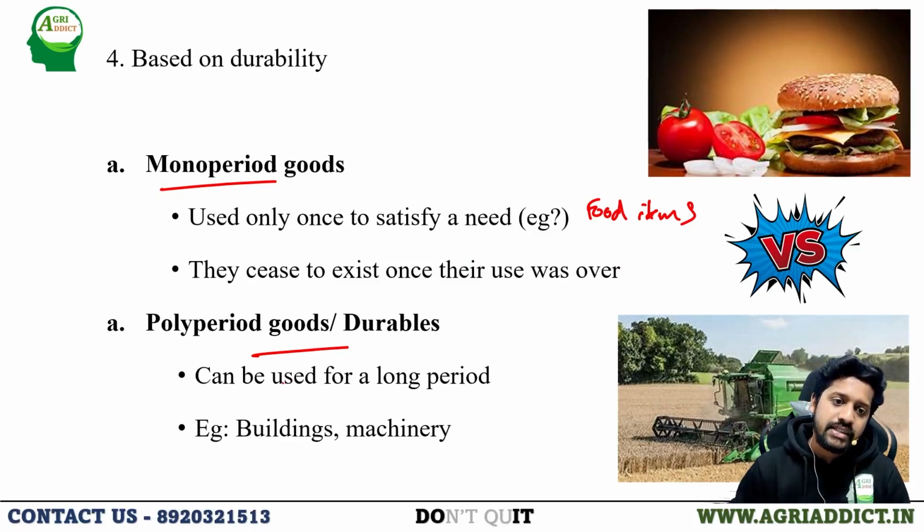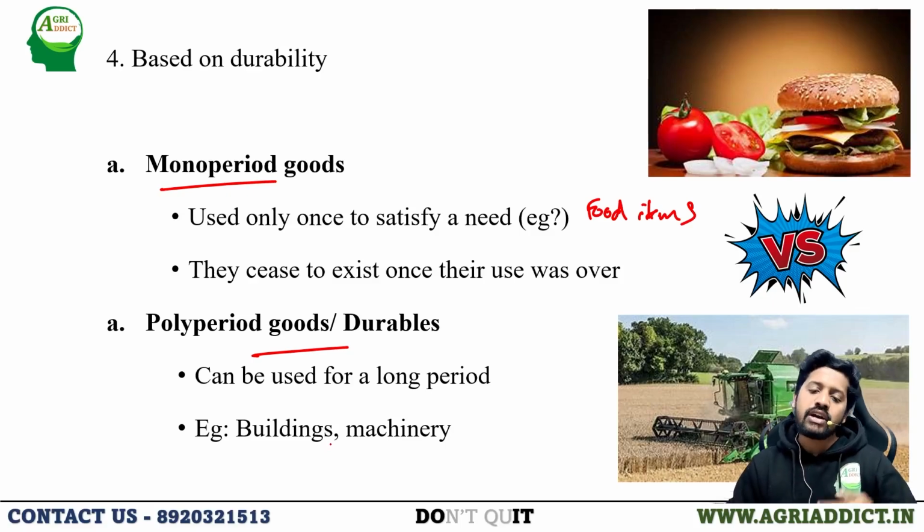And coming to the second category of durability, polyperiod goods or durables. They can be used for indefinite times or a long period. For example, machines, buildings, machinery, everything comes under polyperiod goods or durables, because even if we use them a single time, again they can be used for a long period, or indefinite times, or multiple times we can use.